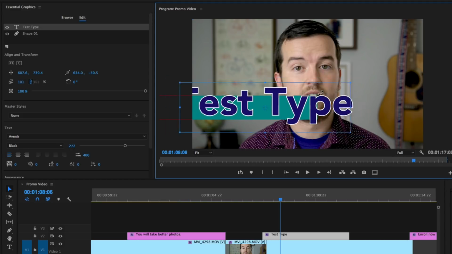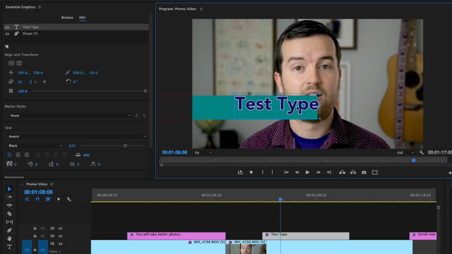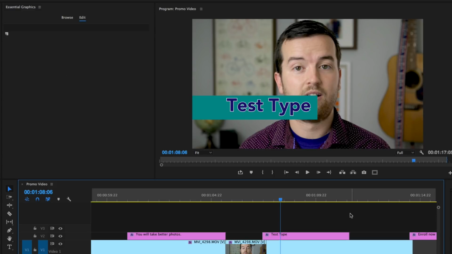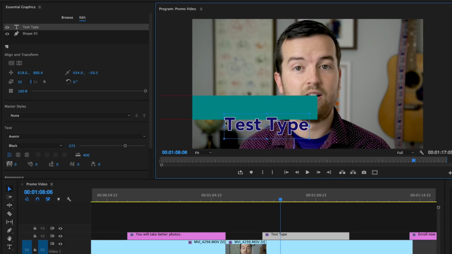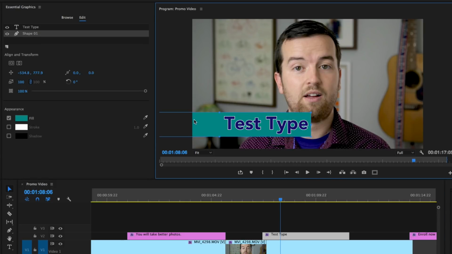I guess it's just kind of like a safety thing where they don't want you to accidentally delete that way. So that's basically how you can create custom text now. And you'll see that these two layers are in this one layer on my timeline. So what if I want to take this layer? Let's actually make this look a little bit better so it's not covering my face.